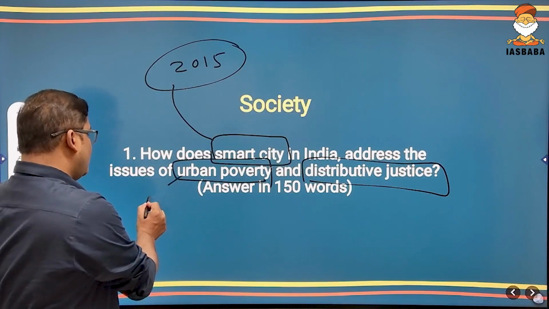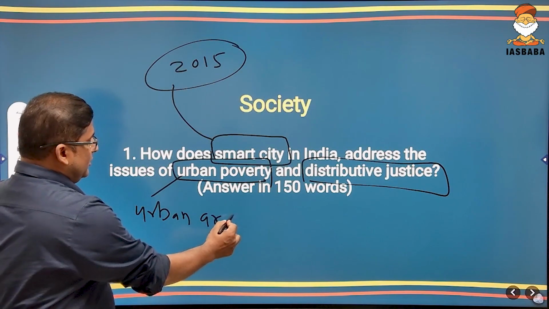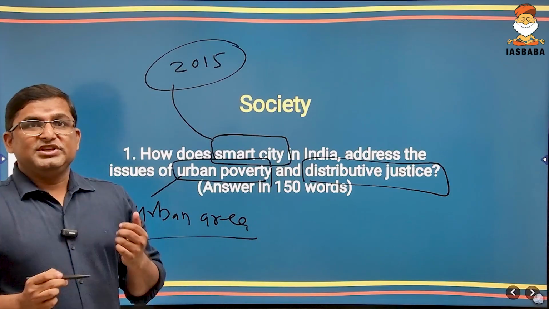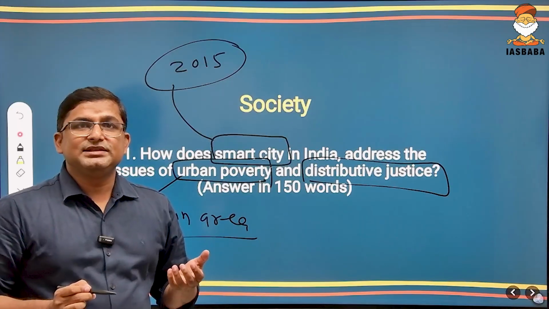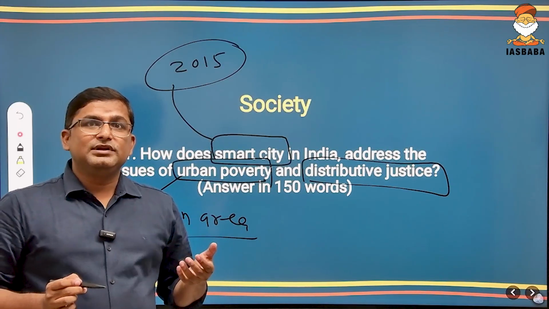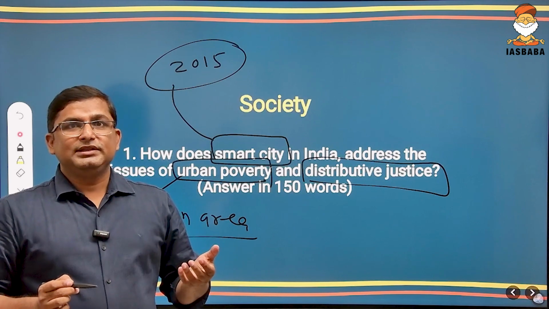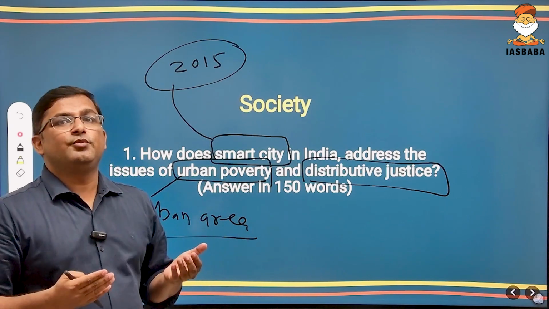Urban poverty means poverty in urban areas. And what is poverty? Poverty is basically deprivation. Deprivation of what? Deprivation of basic necessities like healthcare, food, clothing, shelter, lack of income, employment opportunity. All these things are poverty. If this is prevailing in an urban area, that is urban poverty.